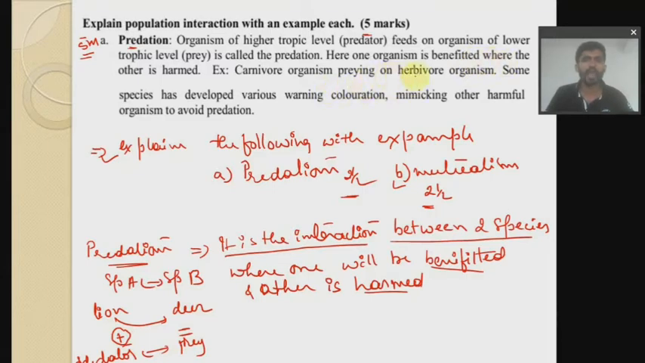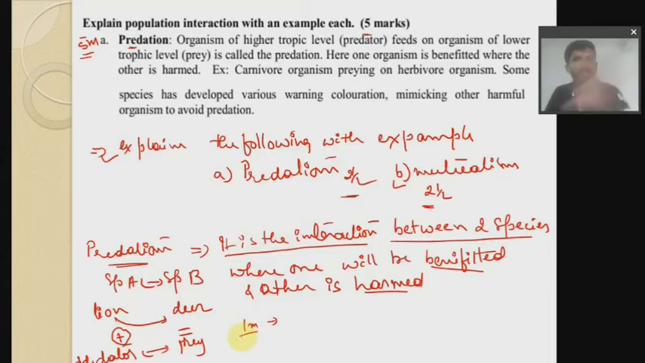So you have to mention the organisms and give a particular example like this. Suppose species A, lion, is predating on deer. They may also ask for 1 mark questions, like definitions. A 5 mark question can be divided into 1 mark questions.